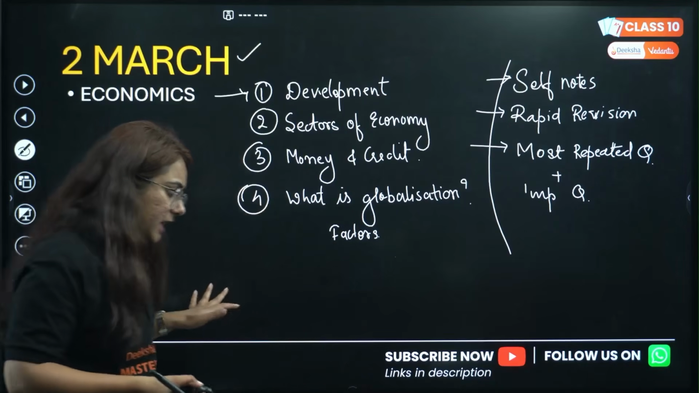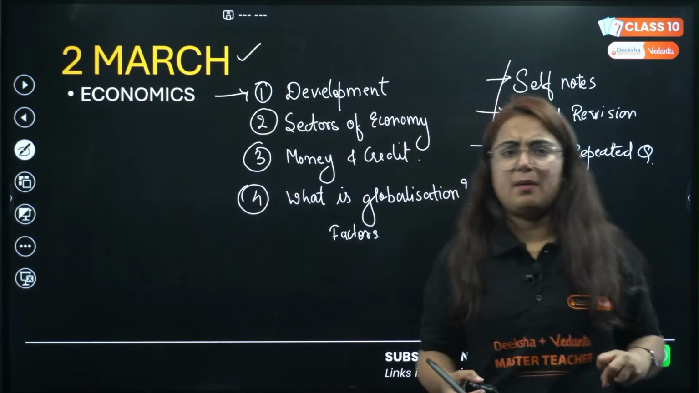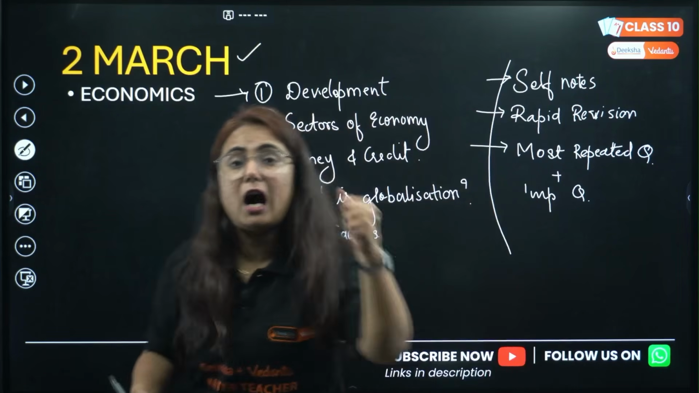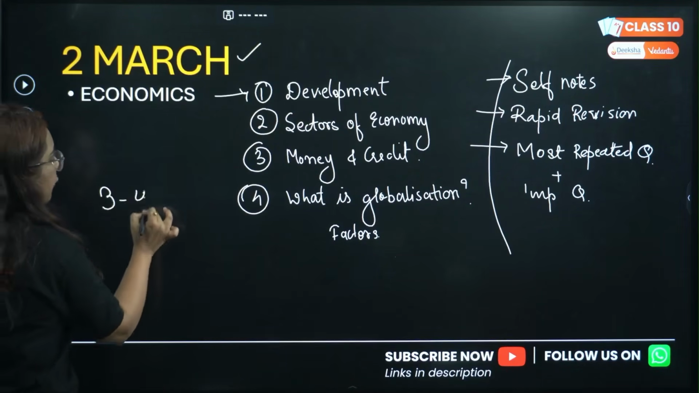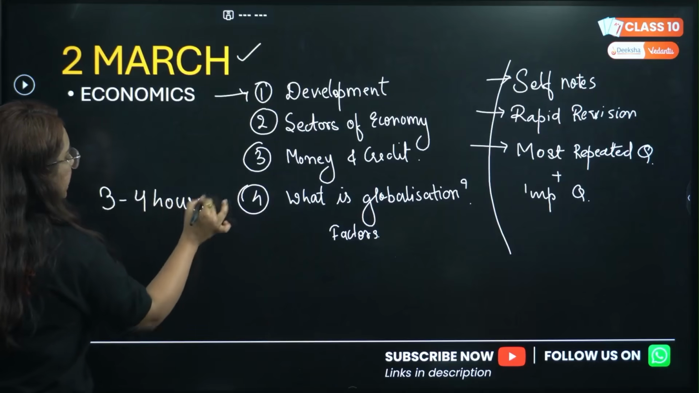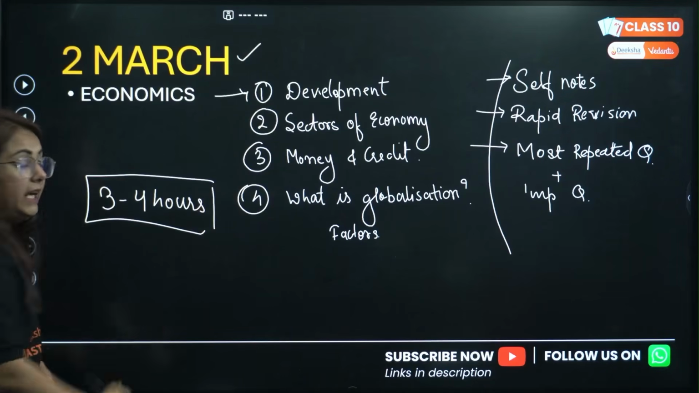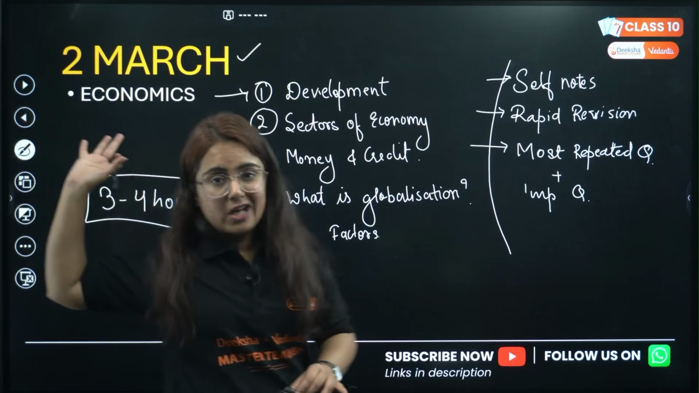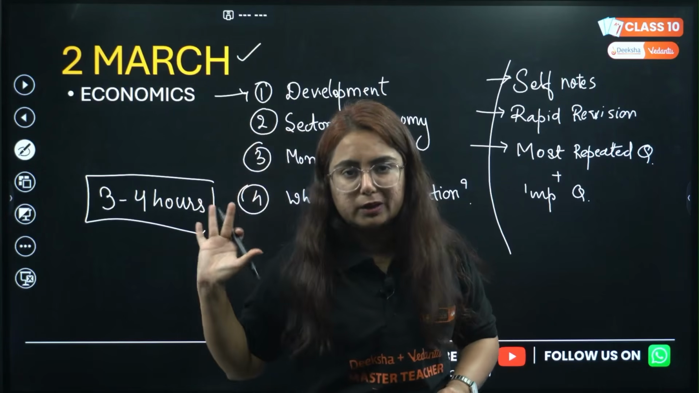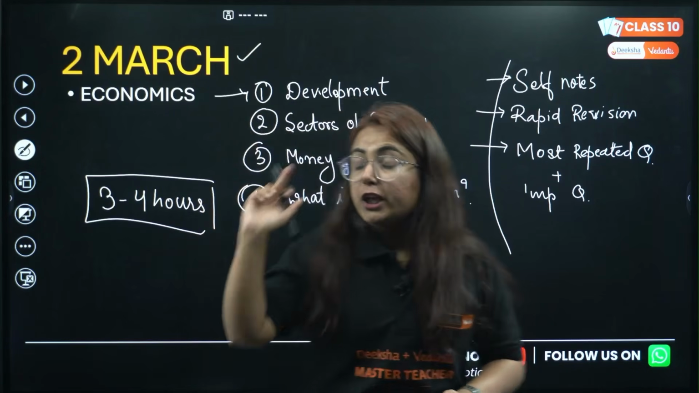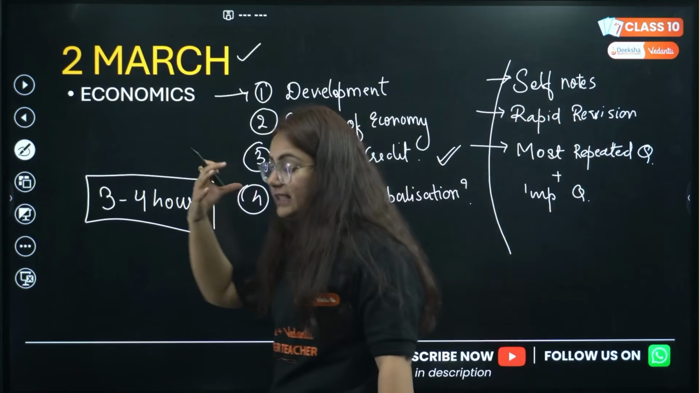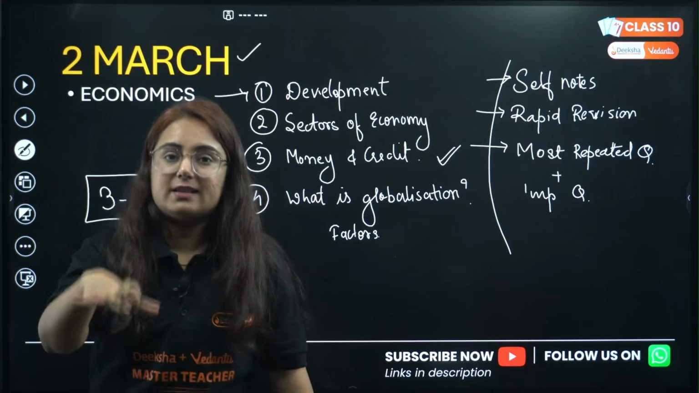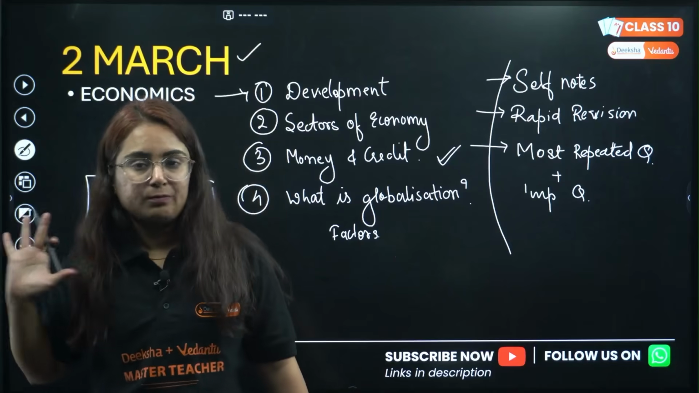Now you might be thinking, ma'am, we are already giving the exam on that day and we are tired. How long will we study for this? Students, just 3 to 4 hours is more than enough for economics. Trust me, the chapter development is not more than 45 minutes. You need to focus more on the chapter money and credit, as it is the high weighted chapter of economics. Get it?